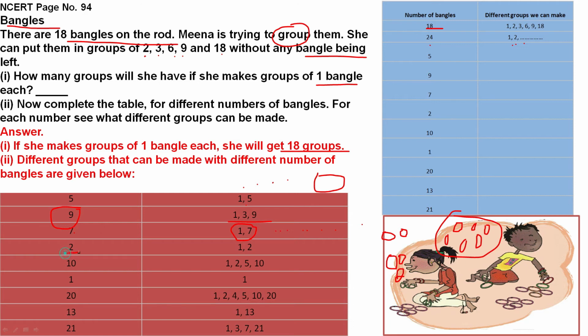If it is 2, she can make 1, 1 and 2 in one group. 10 means 1, 1, 1, 1, 1 groups of 10, and 2, 5 twos are 10. So 10 ones are 10. Like that she can. Suppose only 1 bangle is there, only 1 group is possible. 20 means how many groups can she make? 1 group she can make. 2 bangles in 1 group, 4 bangles in 1 group, 5 bangles in 1 group, 10 bangles in 1 group. If she is arranging 10 bangles in 1 group, she will get 2 groups. 20 bangles in 1 group means she will get only 1 group. Like that we can arrange the bangles on the rod.